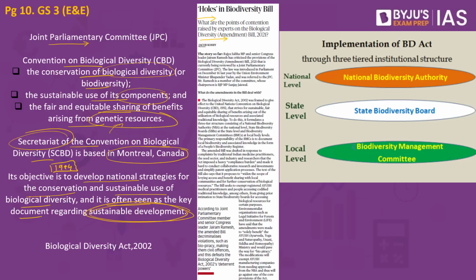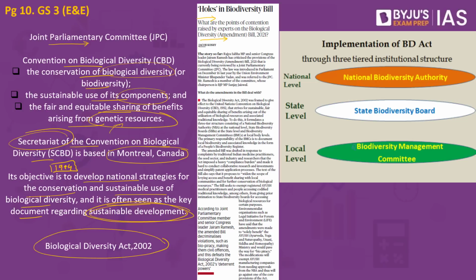As a result, India, being a signatory to this convention, came up with an act called the Biological Diversity Act of 2002. So India came up with this act. In this act, what you will have are the implementing agencies or institutions. So what do we have?